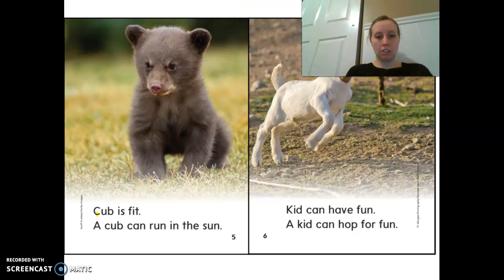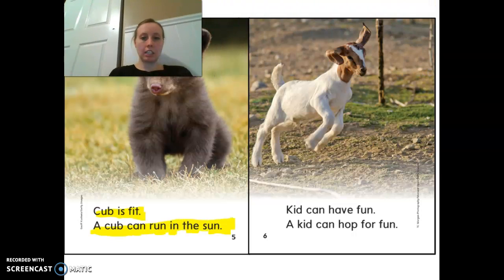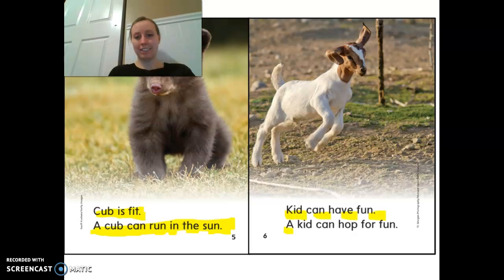Your turn. Together. Cub is fit. A cub can run in the sun. Okay. Your turn. Together. Kid can have fun. A kid can hop for fun.